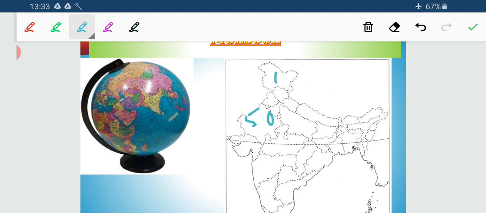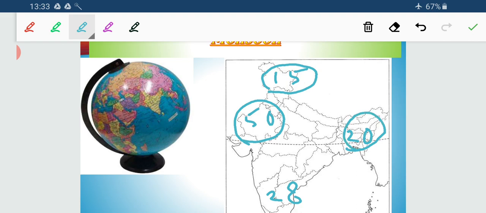Here it is 15 degrees, here it is 20 degrees, and here it is 28 degrees. In the summer season, this part we are having 50 degrees, here we are having 15 degrees Celsius, in this region we are getting 20 degrees Celsius, and in this region we are getting 28 degrees Celsius. It is a summer season, but there is a variation of temperature. Now why it is so, I'll explain just after this topic.